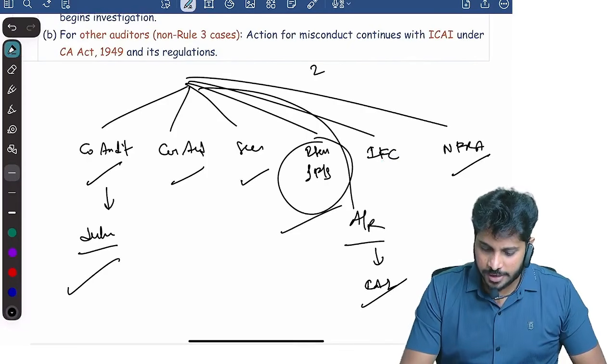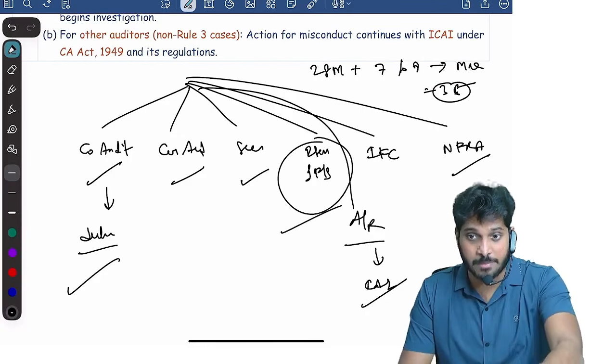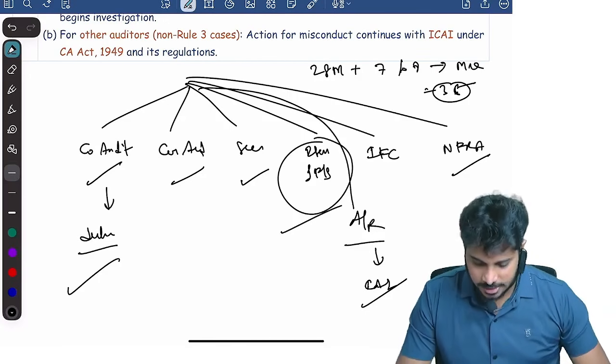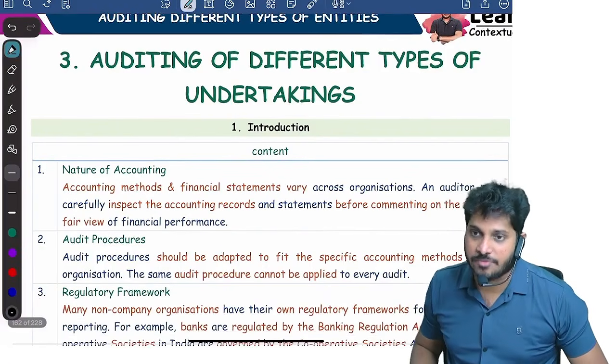So total weightage is 28 marks descriptive, 7 to 8 marks minimum MCQs, which is equal to 35 marks. 35 marks of minimum paper will come only from this chapter. Confident or not? That's it. Now then you have something called the different types of entities chapter.